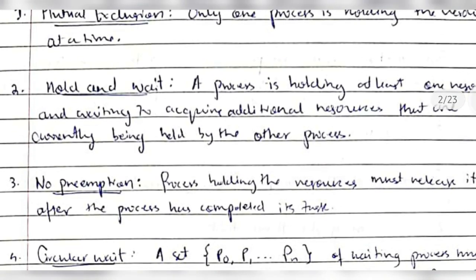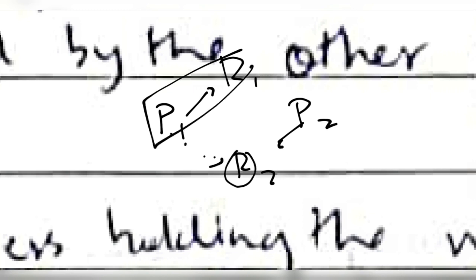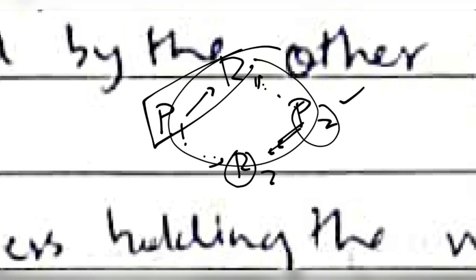Second one is hold and wait. Hold and wait means here it is, P1 is there, P2 is there, here one resource and another resource here. P2 is holding this one, P1 is holding this one. Now while holding this one, if it is waiting for the other one to use, and the same thing is here also, it is holding this resource but it wants the other resource to complete its execution, at that time deadlock can happen. This condition is known as hold and wait.